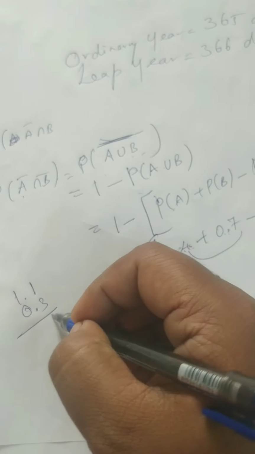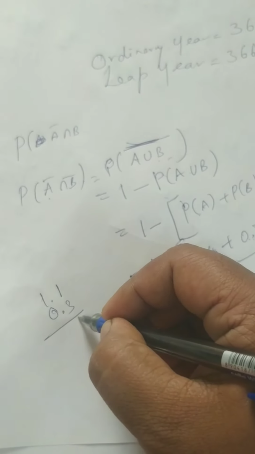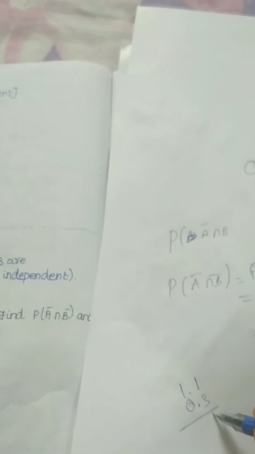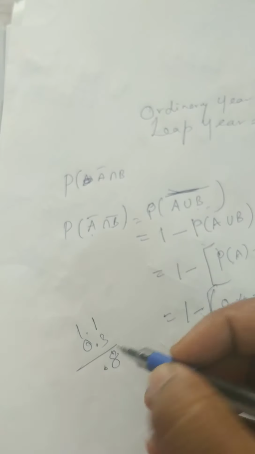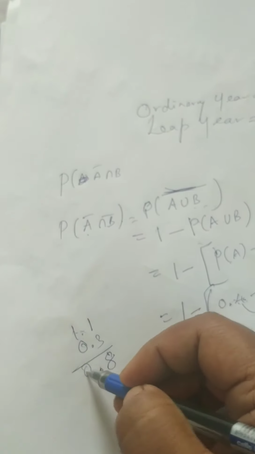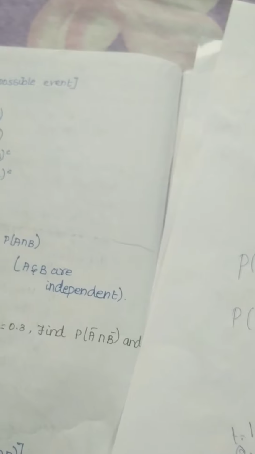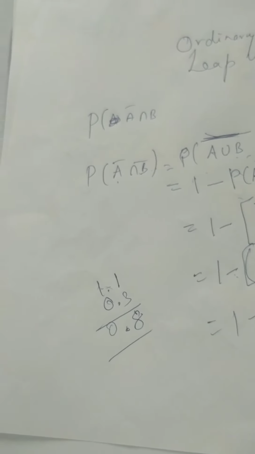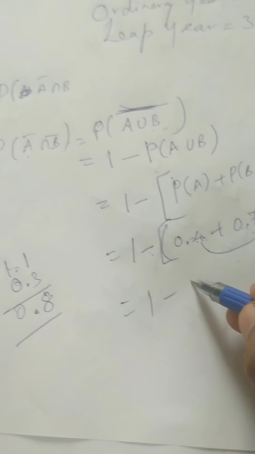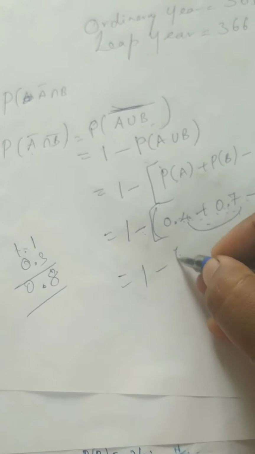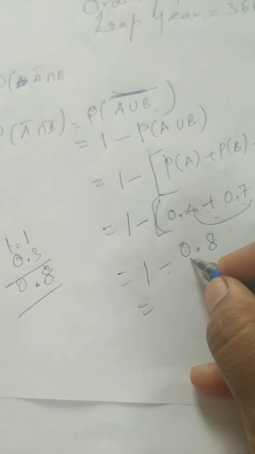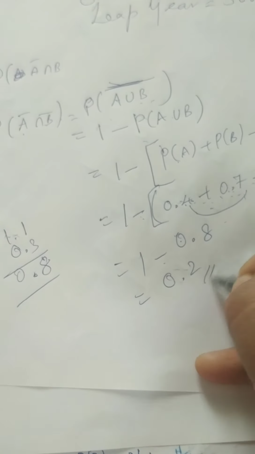So what will you get now? 11 minus 3. 11 minus 3 means what will you get now? Come on, tell me any idea. 11 minus 3, you will get 8, I think so. So 1.1 minus 0.3 is 0.8. So 1 minus 0.8 you will get 0.2. So this is the first answer.